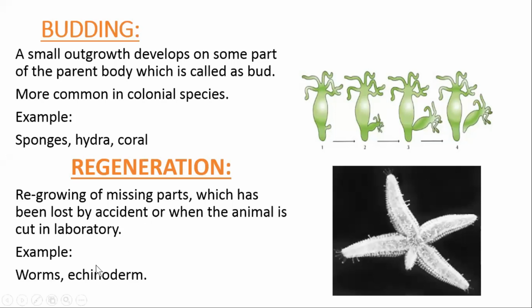Regeneration is seen mostly in worms and echinoderms. Here you can see this is the starfish. Remember, the starfish is pentamerous, which means it has 5 arms. When one of the arms is lost, it can regenerate its arm. So it is the production of an organ or part of the body. That's why we included it in reproduction.